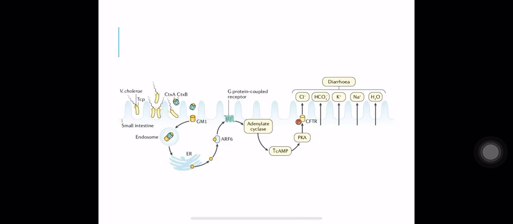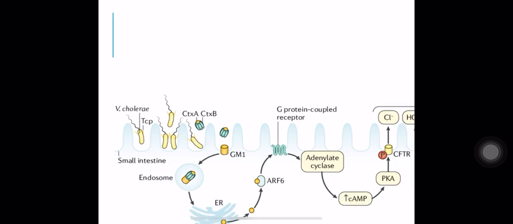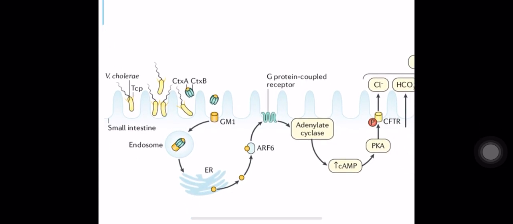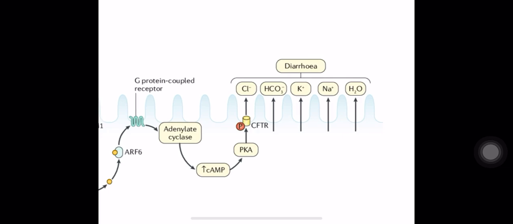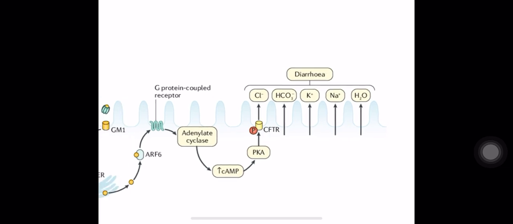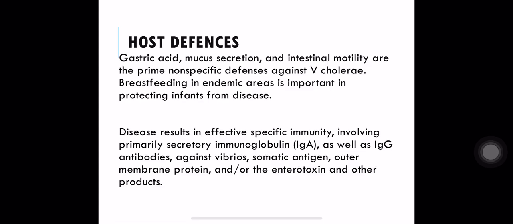This is the mechanism: Vibrio cholerae attaching to the brush border microvilli, producing the cholera toxin, which will activate adenyl cyclase, which will increase cyclic AMP, which will lead to loss of fluid and electrolytes. A lot of fluid and water is lost in this.